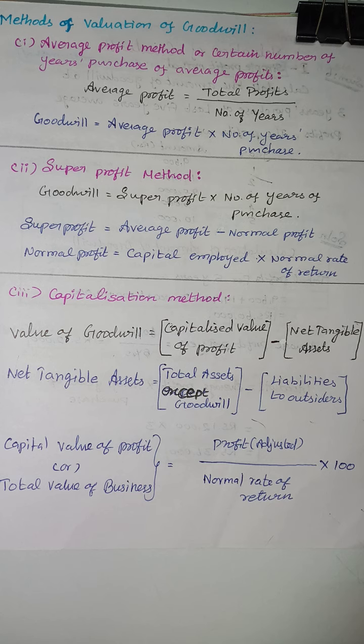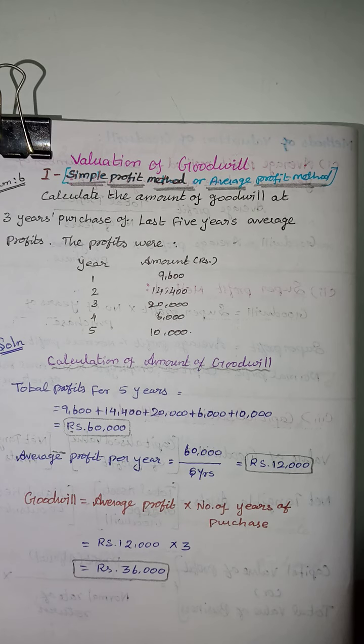Capitalized value of profit, or total value of business, is adjusted profit divided by normal rate of return into 100. This is the capitalization method. Value of goodwill is capitalized value of profit minus net tangible assets. So these are the methods of valuation of goodwill. The first method is the simple profit method or average profit method.